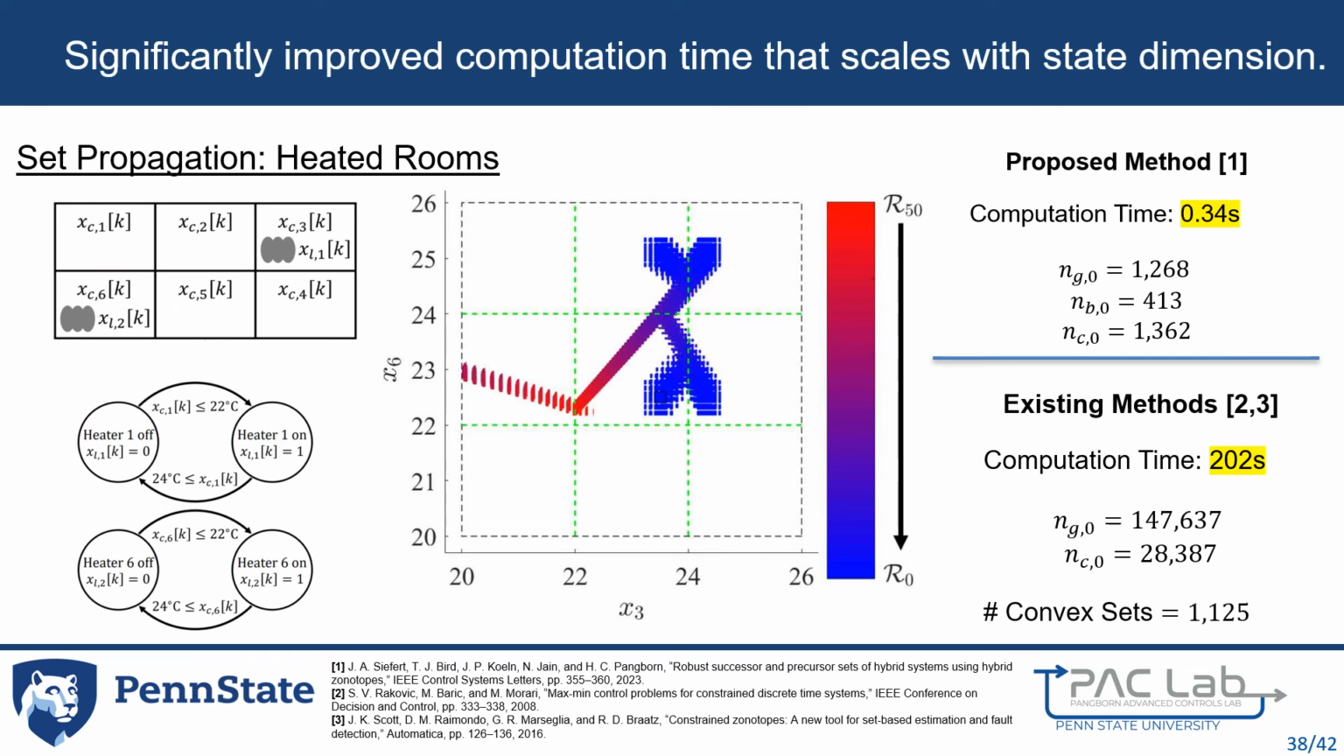Comparing the proposed method to existing methods, the proposed method is 600 times faster and represents the set much more compactly with 1/100th of the total generators and 1/20th of the total constraints used by existing methods which explicitly represent 1,125 convex sets. We note that the hybrid zonotope consists of 2 to the 413 convex sets, which is unfathomably large. Though analysis of this set is still possible as many of these sets are empty and existing mixed integer linear program solvers can effectively handle large numbers of binary variables.